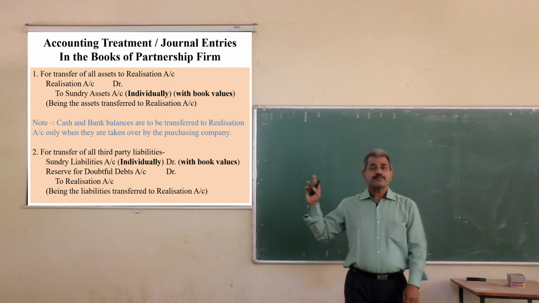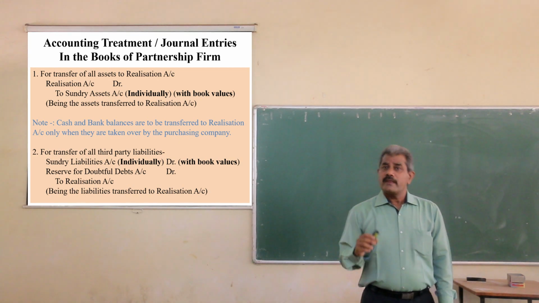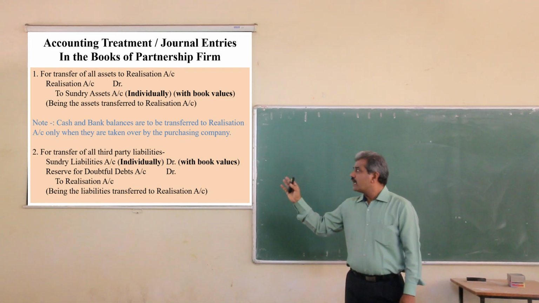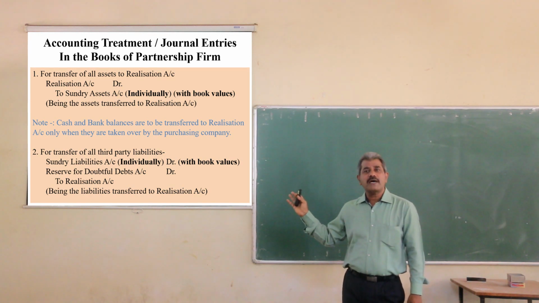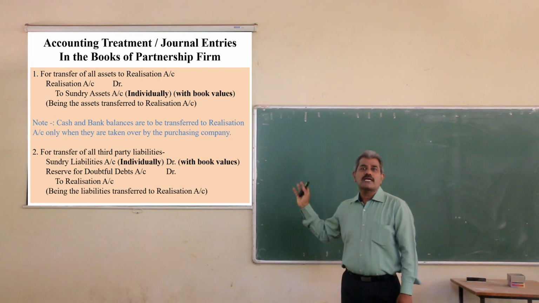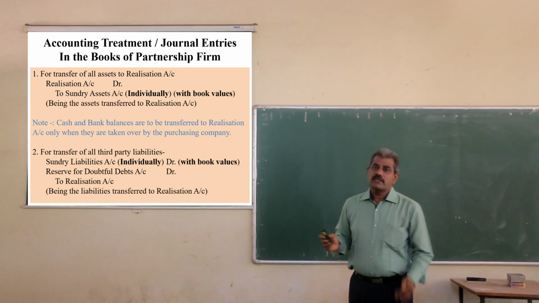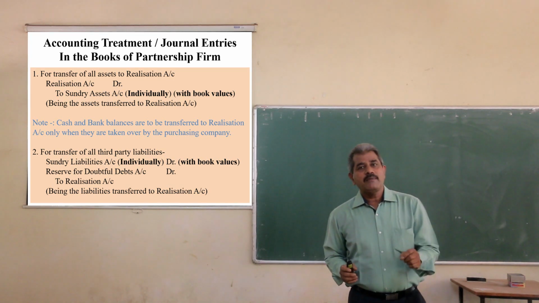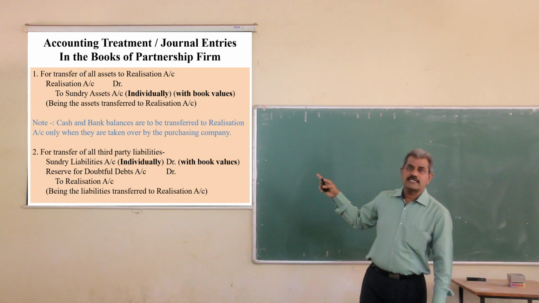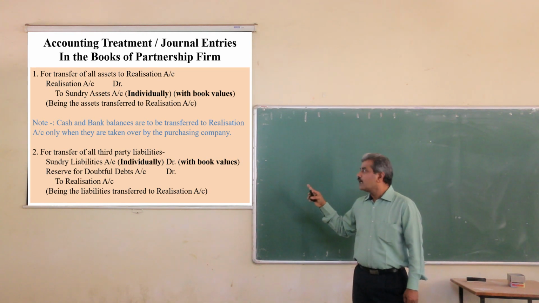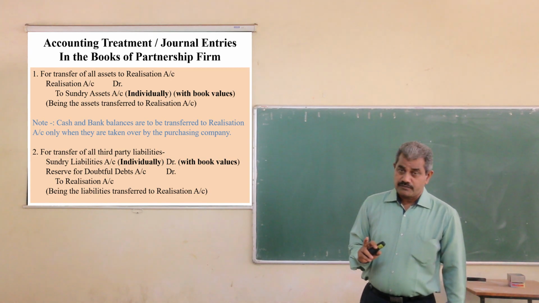In the same way, the liabilities are transferred to the realization account. Simple entry: sundry liabilities account debit to realization account. If bills payable or outstanding debts are given in the balance sheet, they will also be transferred. The rule is that the liabilities are transferred to the realization account with their book values. Okay, clear?